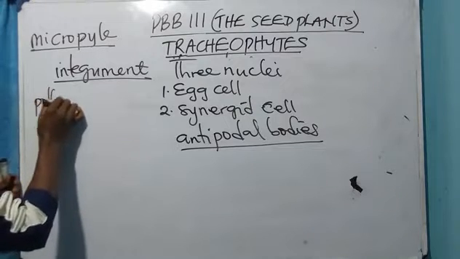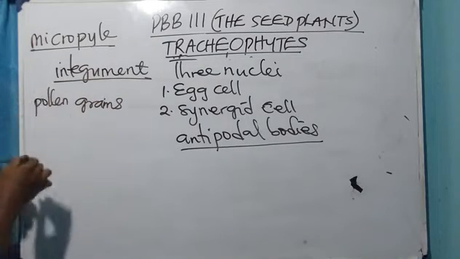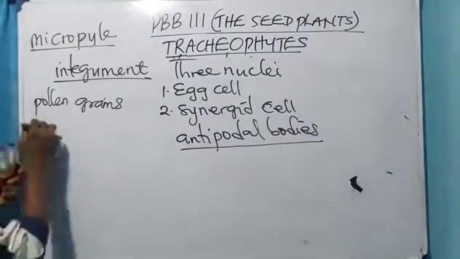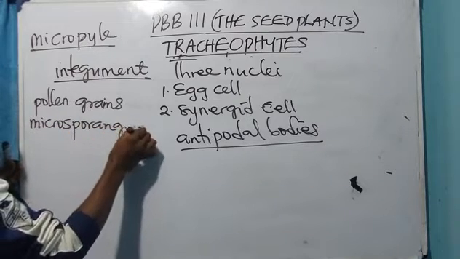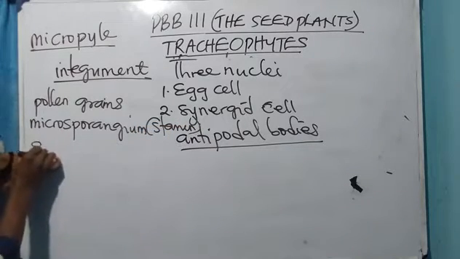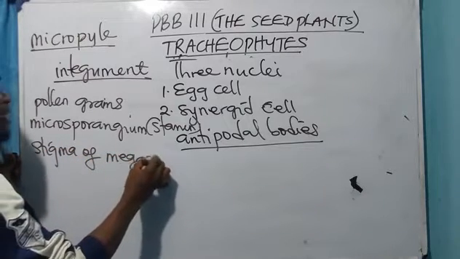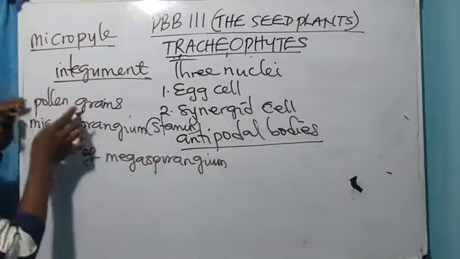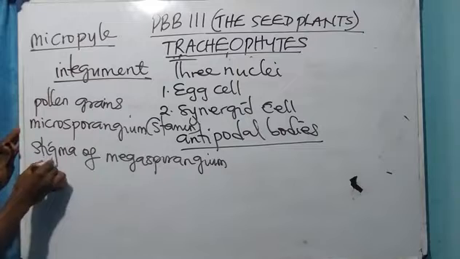Pollen grains, or microspores, are taken from the stamen to the stigma of the carpel. As soon as these pollen grains are deposited inside this stigma, what happens?